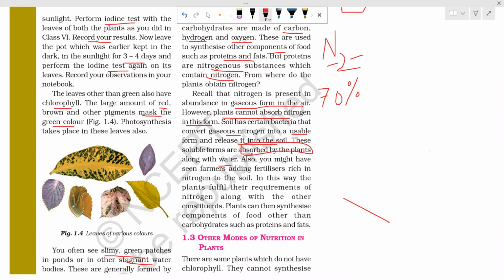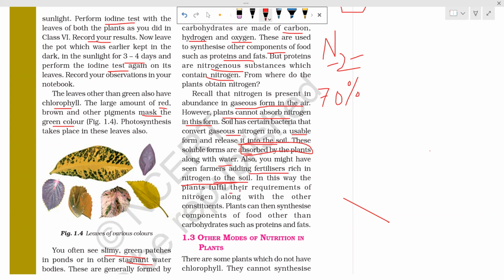So you must have seen the farmers adding fertilizers. Why are they adding fertilizers? These fertilizers are nitrogenous, rich in nitrogen. They add fertilizers to increase the nitrogen content of the soil, because nitrogen is very much required by the plants. One of the major requirements of the plant is nitrogen. So the fertilizers add nitrogen and increase the fertility of the soil.